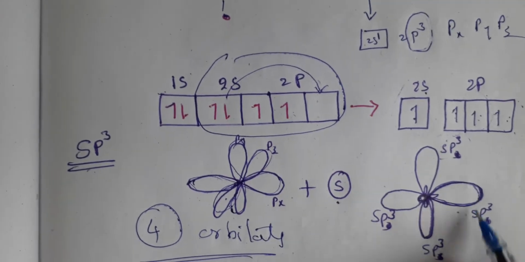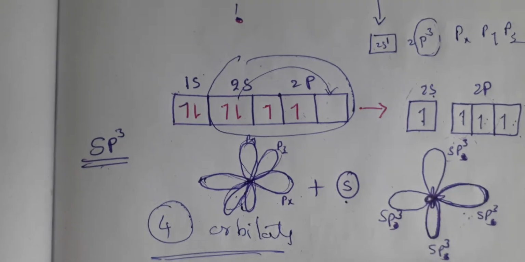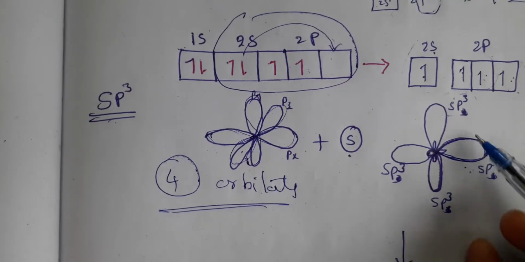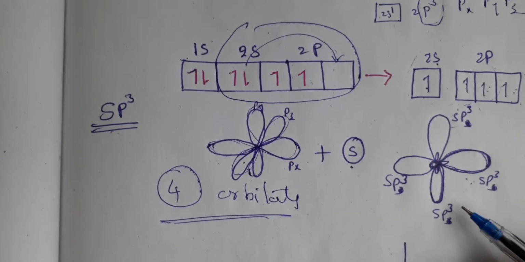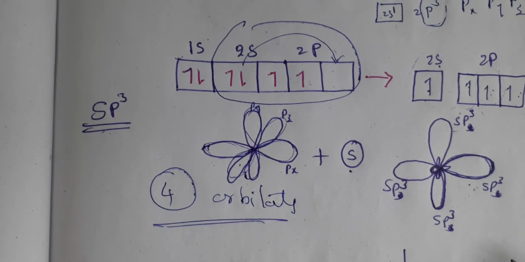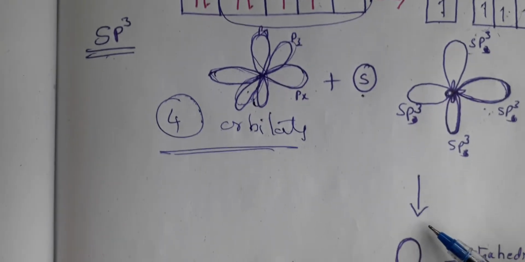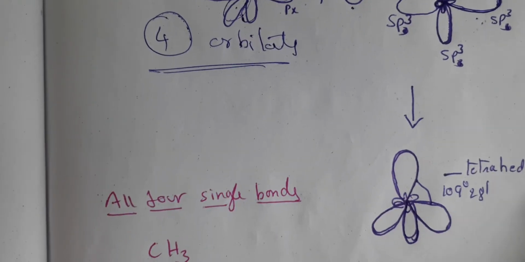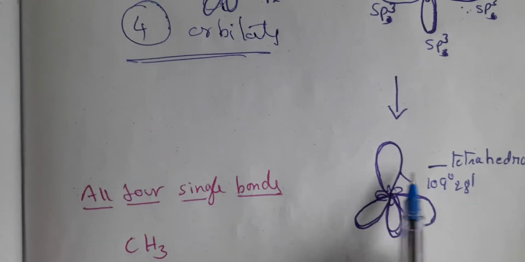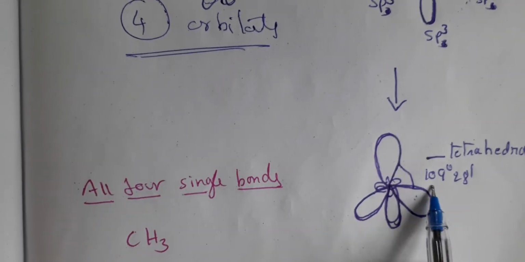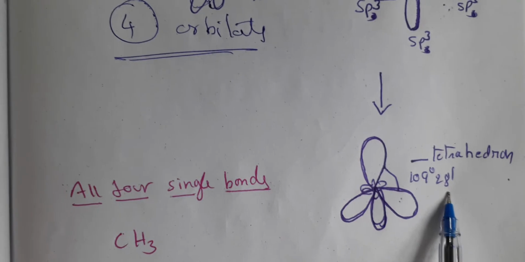Now these four combine together. When we directly combine them, we feel as if they are mutually at 90 degrees. But sp3 hybridization always yields a tetrahedral shape, and the angle between each orbital will be 109 degrees 28 minutes, right?